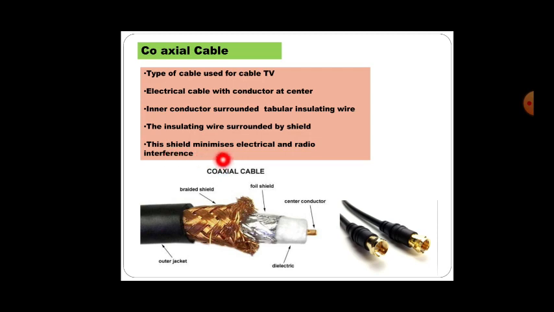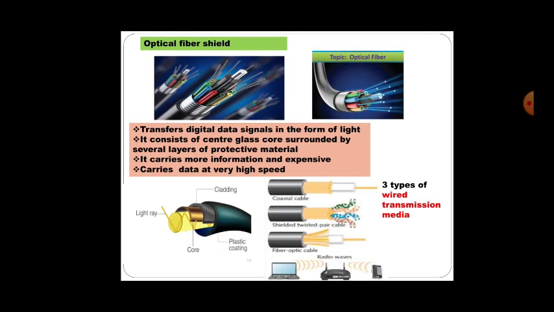And then the insulating wire is surrounded by the shield, a braided shield. This shield minimizes electrical and radio interference. Hope everyone has seen this cable wire, that is coaxial cable wire.